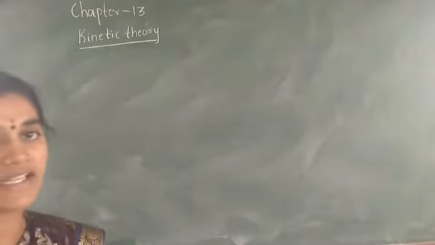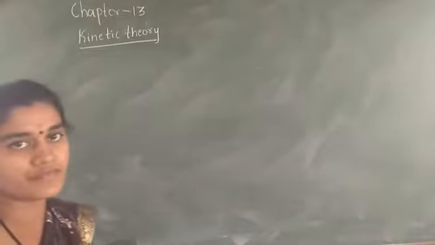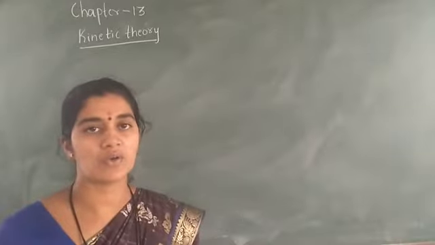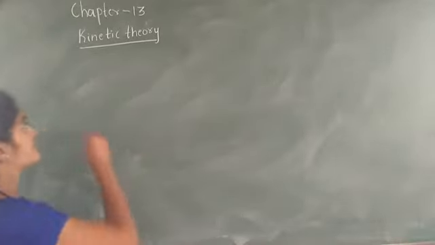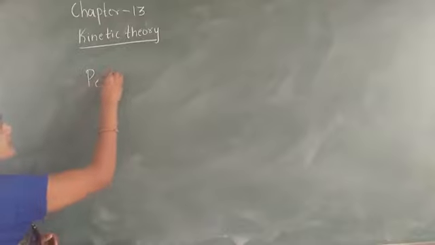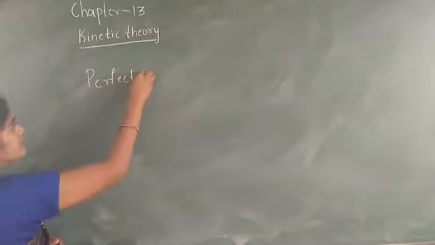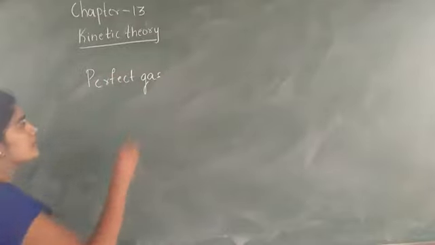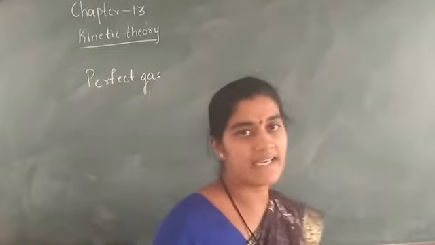Here we have to study the perfect gas, or the ideal gas. We can call it an ideal gas.